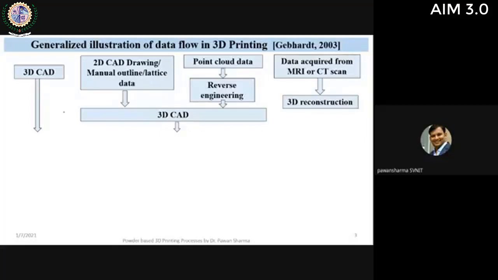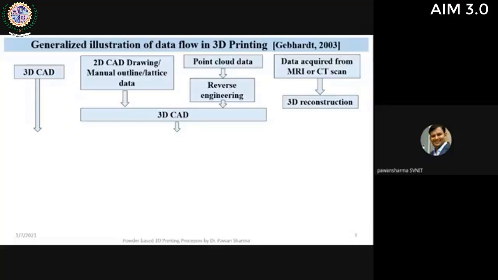Another, very advanced way, which makes 3D printing very advantageous compared to other manufacturing techniques, is using reverse engineering for development of the CAD model, where we can use 3D scanning techniques to develop point cloud data, and the point cloud data can be used for development of the CAD model. So we take the end product and develop the CAD model from that end product.